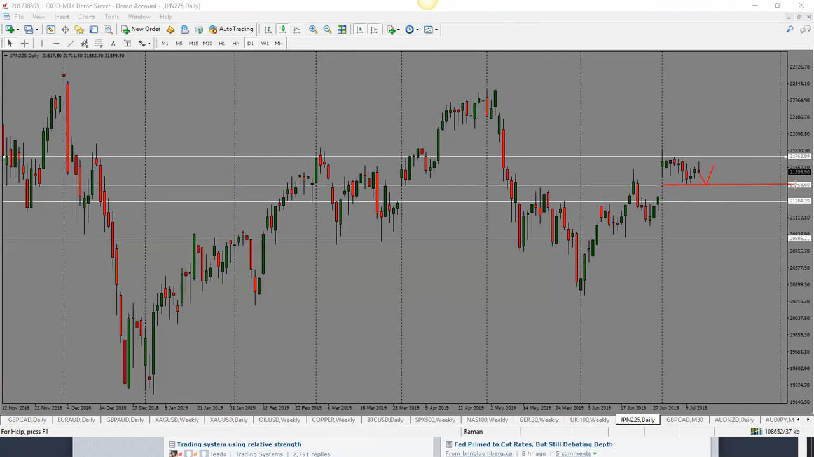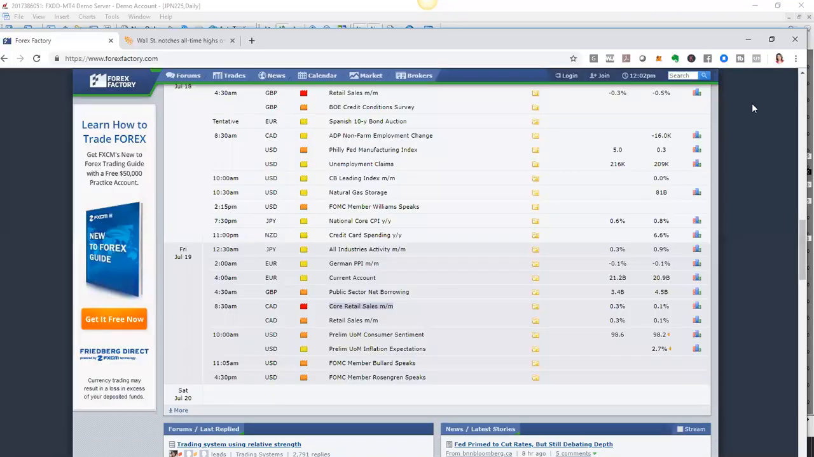So right now my bias is neutral until such time that price breaks out of this range. So either we need to see a break to the upside for a move higher, or we need to see a break to the downside for a move to the downside. For now, this is neutral, looking for it to come back towards the bottom of the range at 21,500. All right, so that brings me to the end of our analysis here.